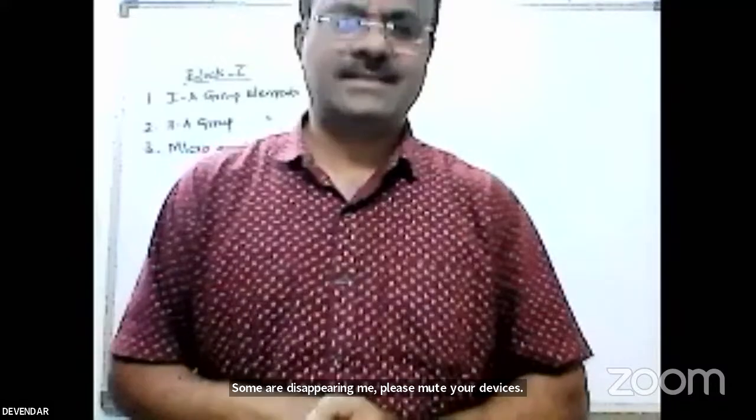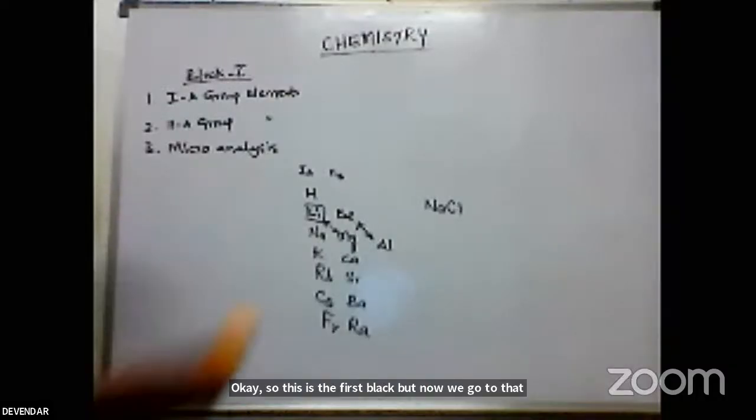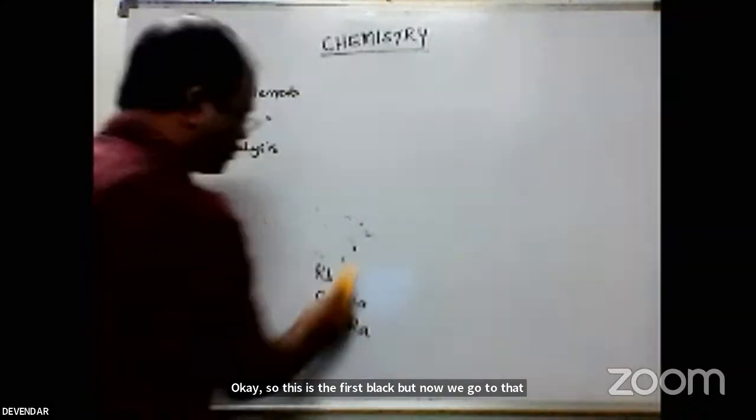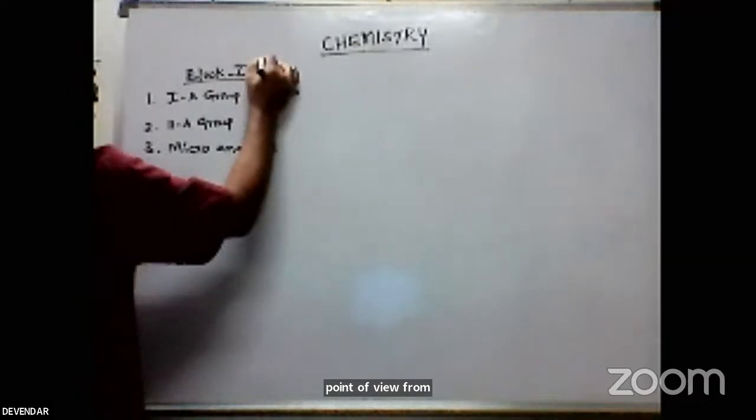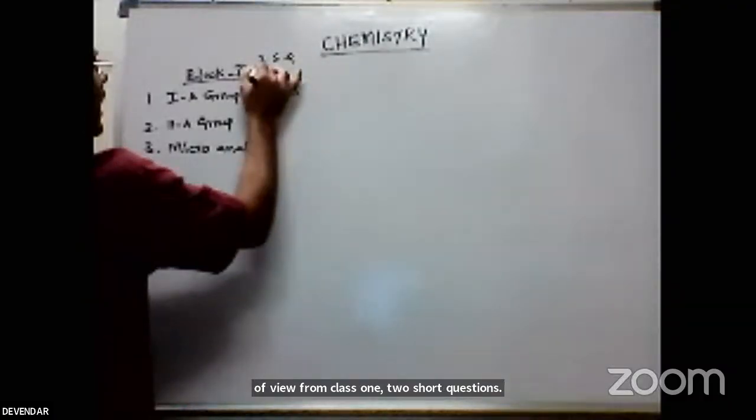Okay, so this is about the first block. Now we'll go to block 2. From the examination point of view, from block 1 there are 2 short questions, and 9A or 9B is an essay type question.